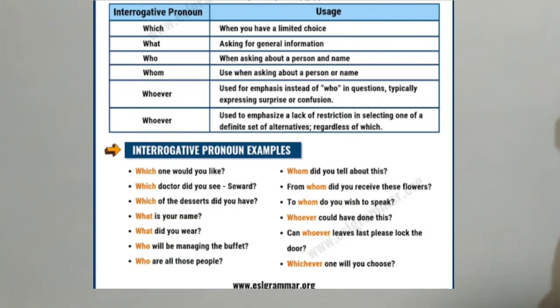So keep it in your mind. If anyone asks what is the difference between which and what, you should be ready to tell the answer. Which is for a limited choice. What is asked for general information. And like that we can use who, whom, whoever as interrogative pronouns. Who we always ask for persons, a person or name. And you can pause this video and see the examples from this chart.